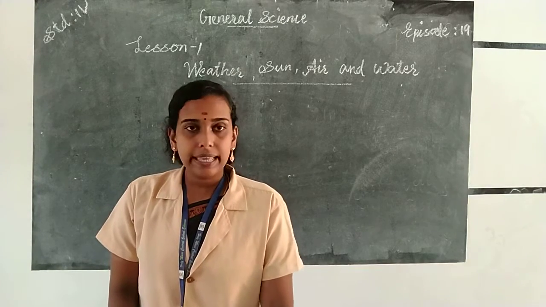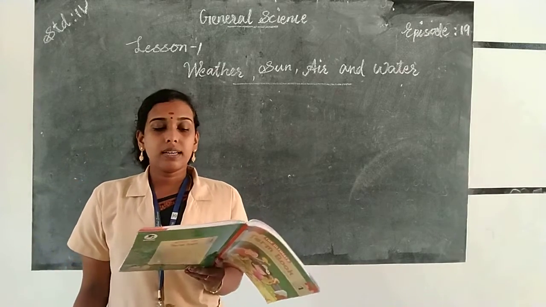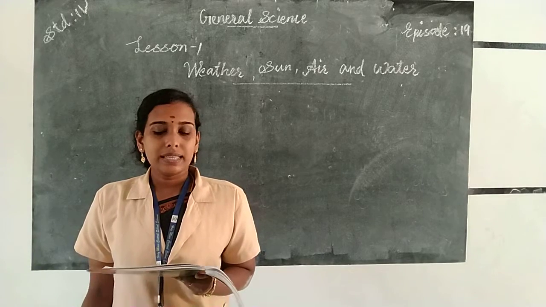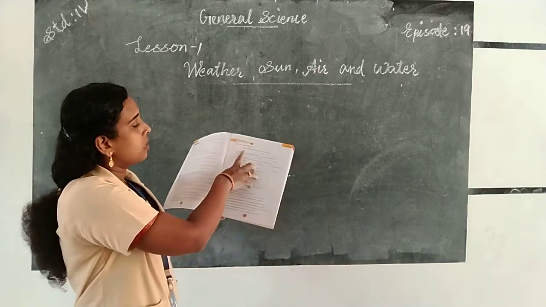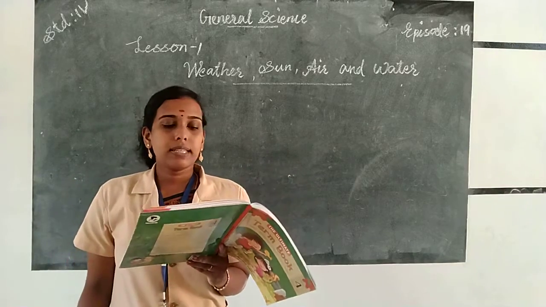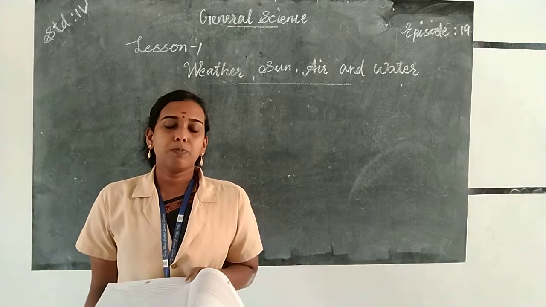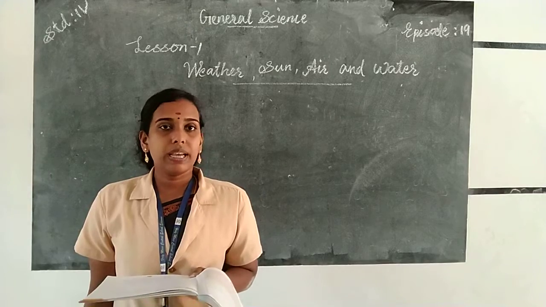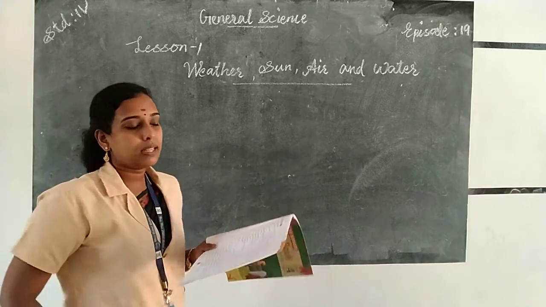The first portion is pick the correct answer. The first question, changes in the weather are caused primarily due to the sun. So the answer is option first, sun. Tick this box. Then the second question, water should be boiled for at least, boiling is a simple way to purify the water, and you can boil the water at least 15 to 20 minutes. So the answer is option B, 15 to 20.